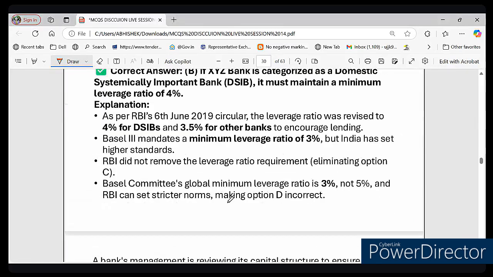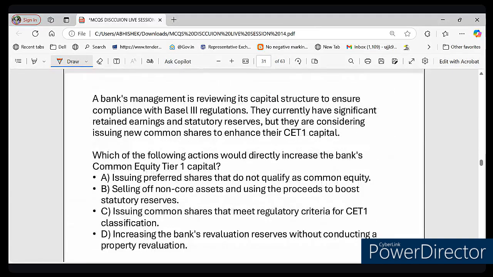Now let's see the next question that we have. The next question you can see on your screen. It says that bank management is reviewing the capital structure to ensure compliance with Basel III regulation. They currently have significant retained earnings and statutory reserves, but they are considering issuing new common shares to enhance their CET1 capital. Right.